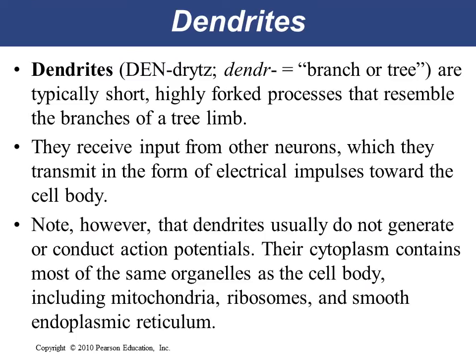The dendrites, also known as branches or tree, are typically short, highly forked processes that resemble the branches of a tree limb. They receive input from other neurons, which they transmit in the form of electrical impulses towards the cell body. They have short processes that receive and carry impulses toward the cell body, and they have the same structure as axons, but are usually shorter and branching. In motor neurons, they form part of the synapse, and in sensory neurons they form sensory receptors that respond to specific stimuli.